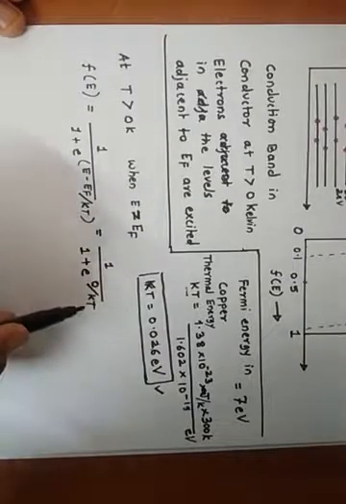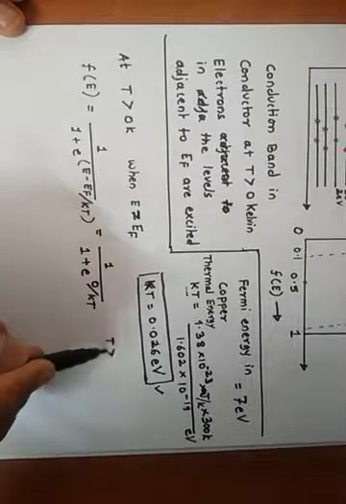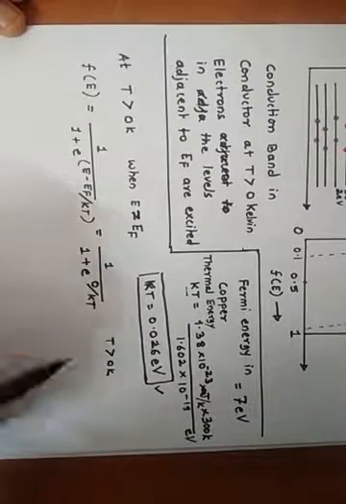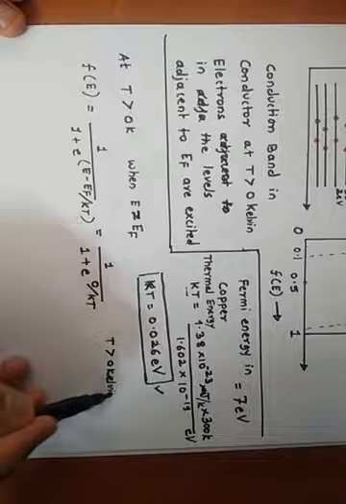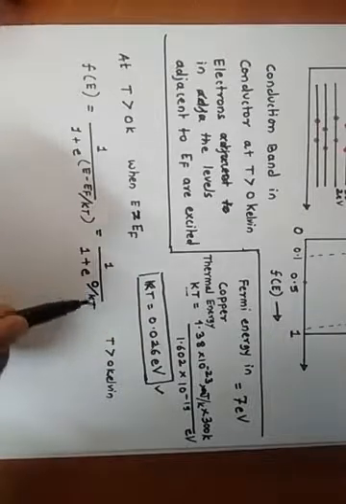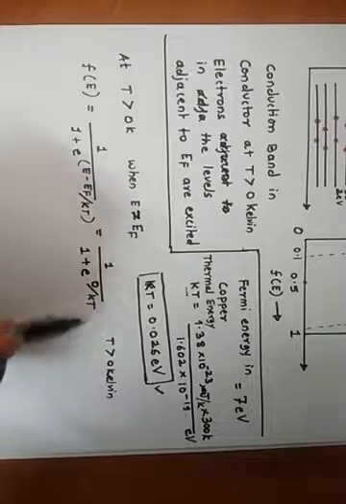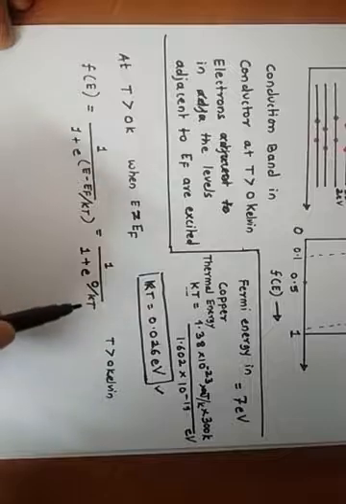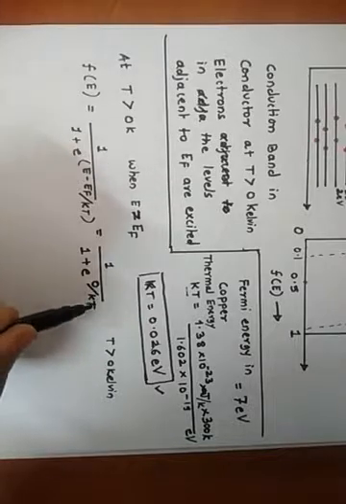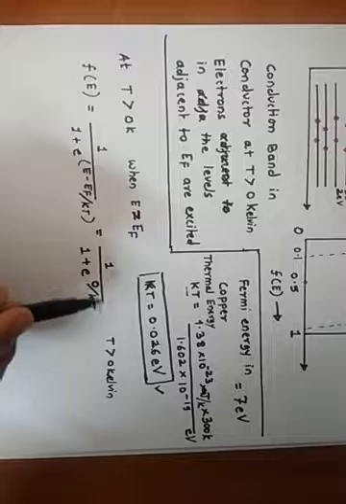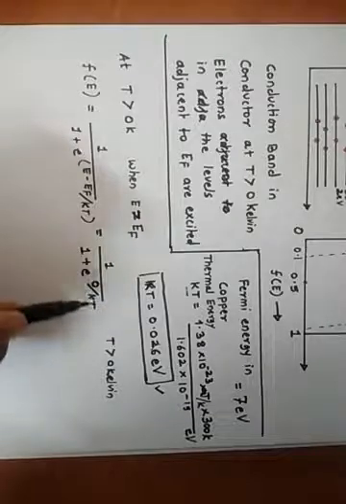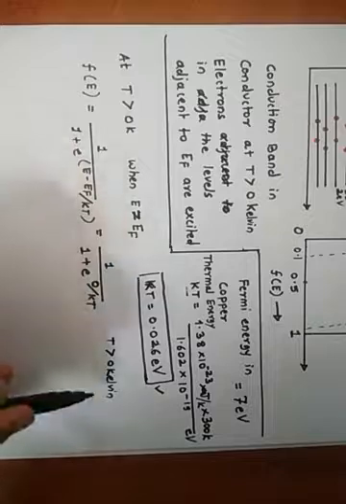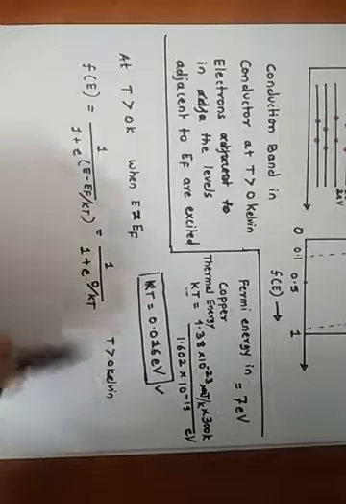Now in this case T is not 0, T is greater than 0 Kelvin. So this factor will not be equal to 0, and it is not going to become infinity either. There will be some value in this case. So this will actually become 0 by KT, and T is having some value, so this becomes e raised to power 0.